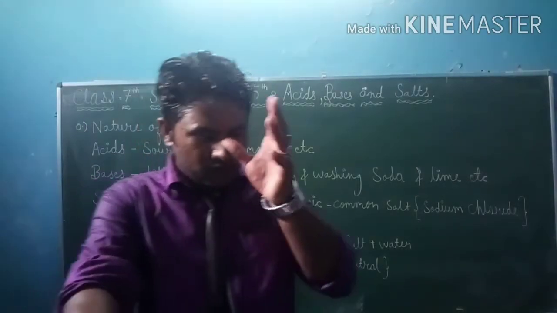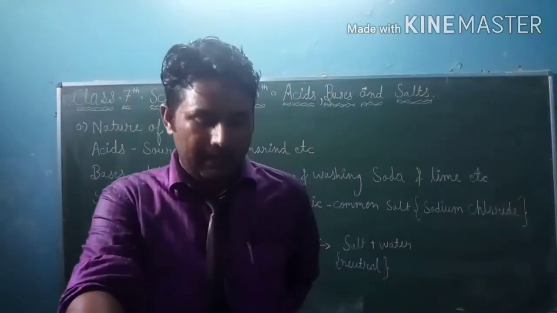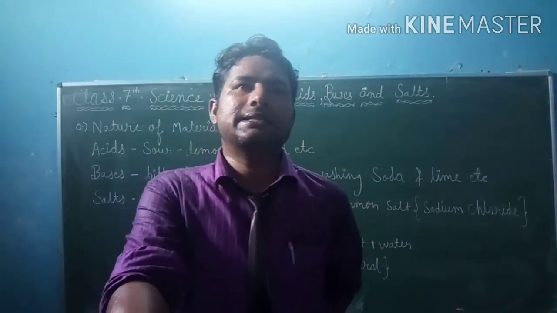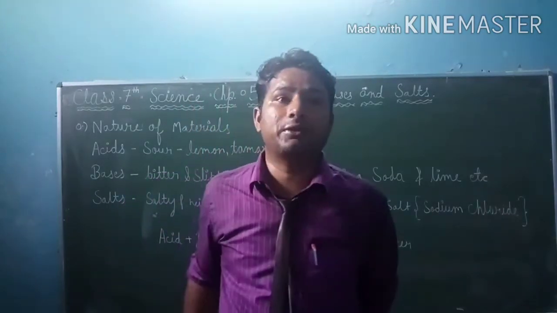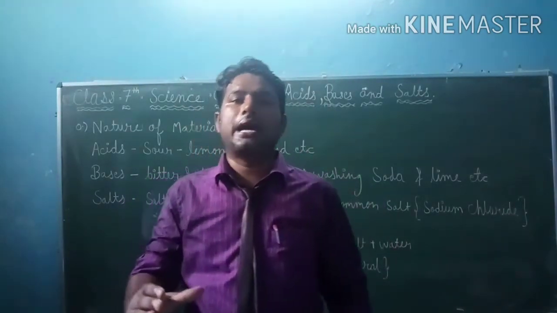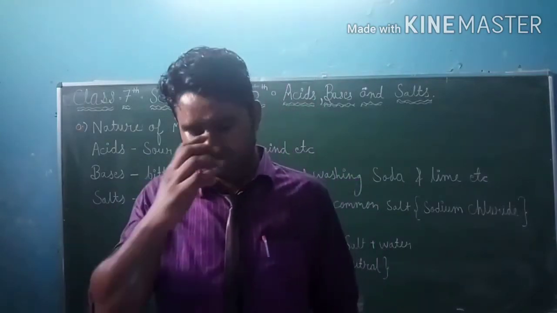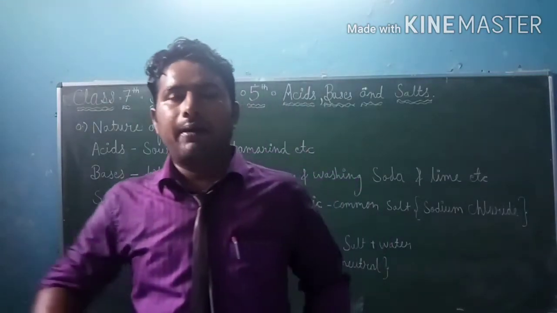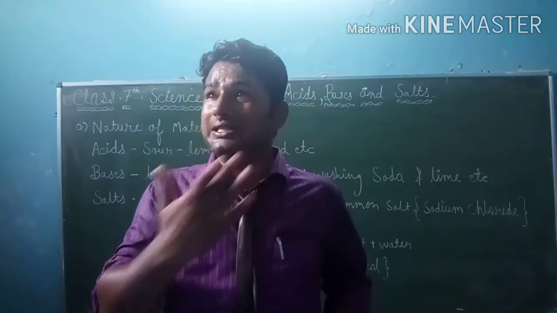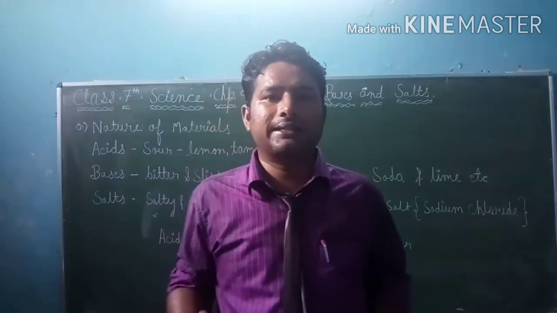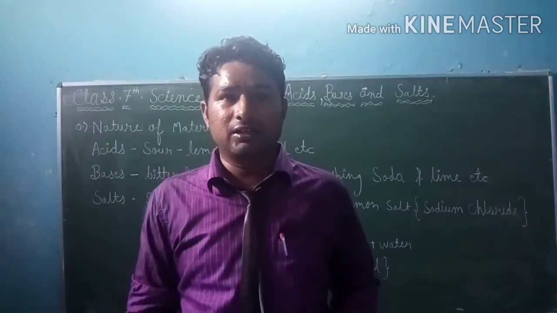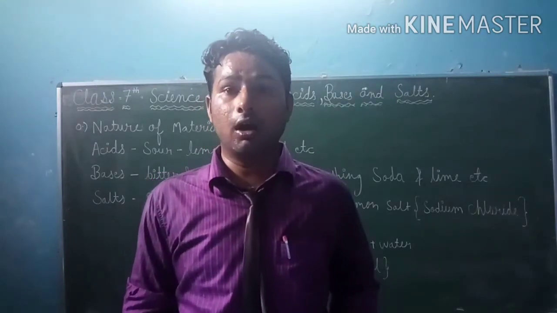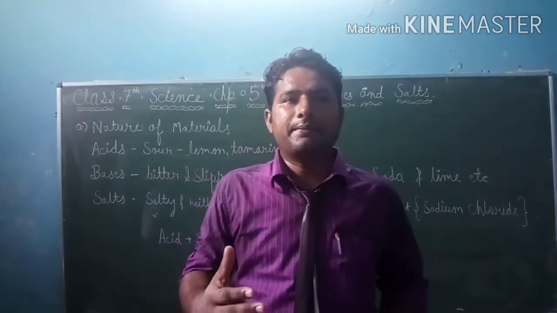Antacids, which we consume during acidity, are bases. Antacids are tablets or liquids that contain magnesium, which we use to neutralize the effect of acid. Sometimes at home somebody says there is too much acid.